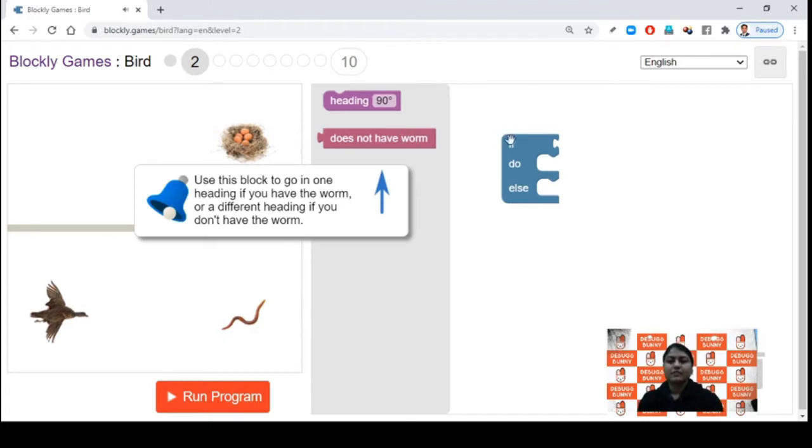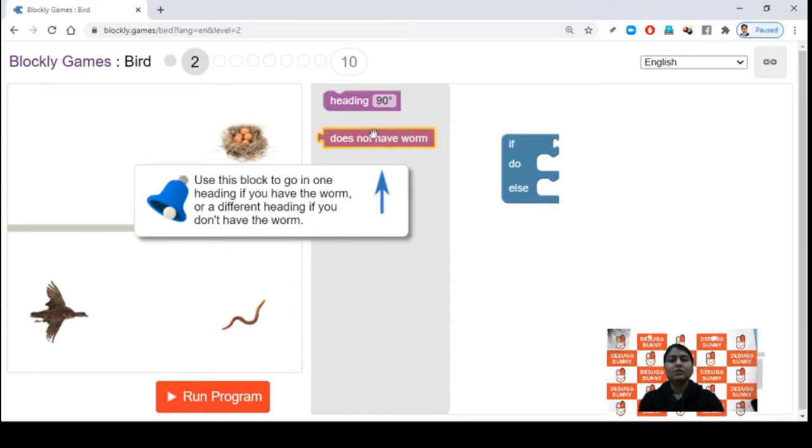So right now I want to head towards the angle which is 0 degree when we do not have the worm. Once we have the worm, then we want to go towards this 90 degree direction. Okay.